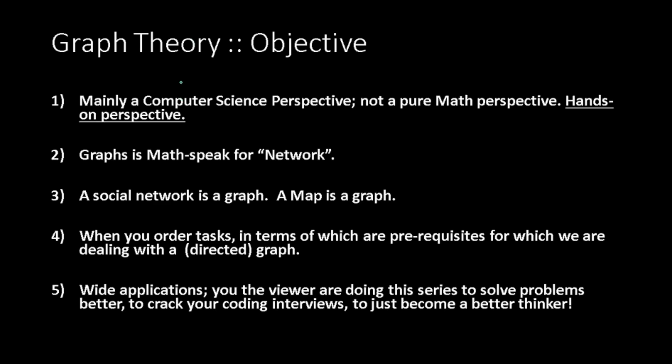Before we get started, I want to put out some disclaimers and discuss the objective of this course so that you can understand what you'll get by the time you're done with it. This is going to be mainly a computer science perspective, a computer science take on graph theory, not just a mathematical take. So it'll be very hands-on. That doesn't mean that we won't be mathematical. Yes, we will be doing the math, we'll be looking at proofs, but at the end of it, it's about coding and getting our solution.